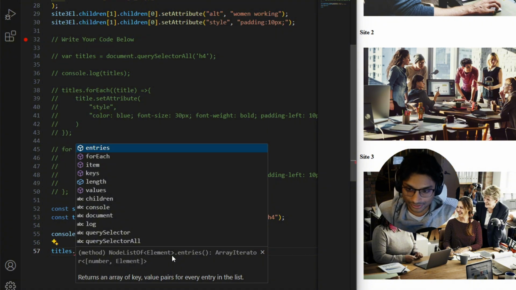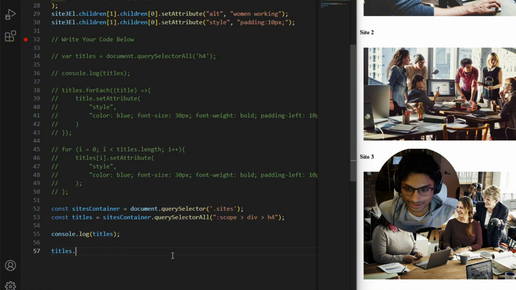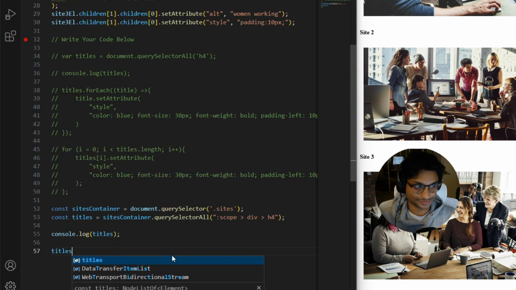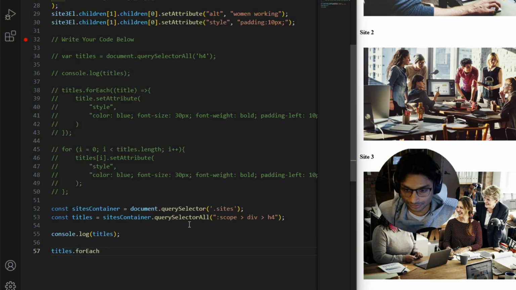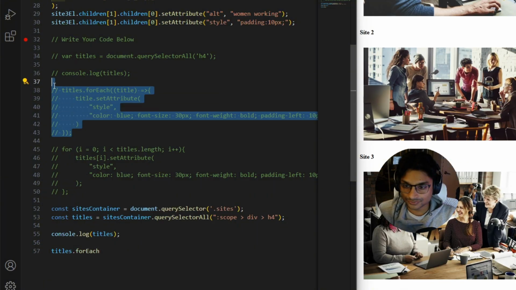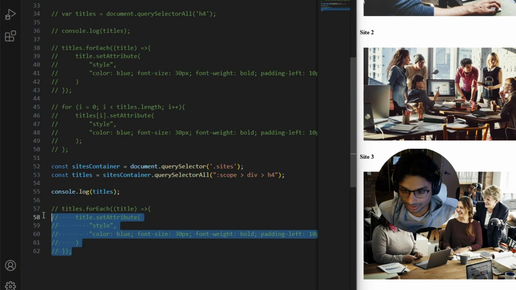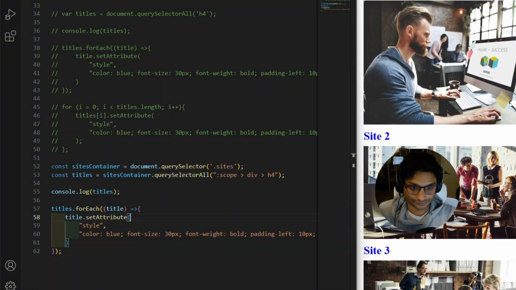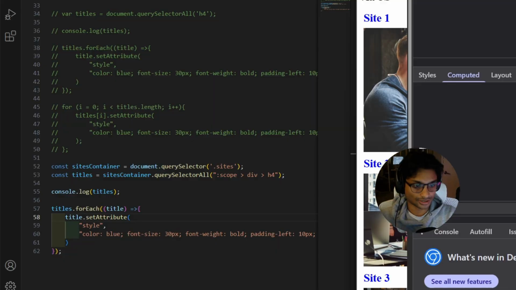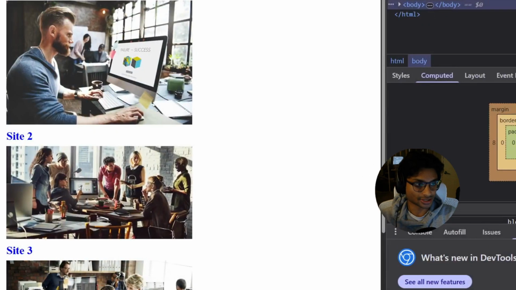And now, it's simply the same as before. I like using the forEach method, which I will just copy and paste here. And there we go. As you can see, all of these have the attributes that we'd like, the styling that we'd like.